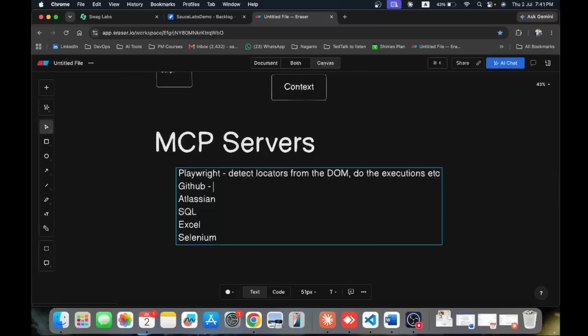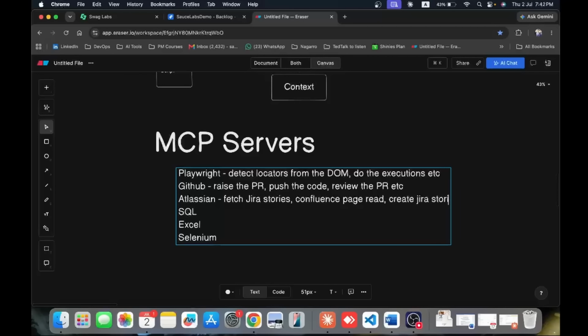If I'm configuring GitHub MCP servers, I can raise the PR, I can push the code, I can review the PR, or the LLM can review the PR. All these things can be done directly from the Copilot chat, or maybe Claude Code chat. If I have access to the Atlassian MCP server, I can fetch the Jira stories, I can fetch the content of a Confluence page and read it. I can even create Jira stories, obviously.